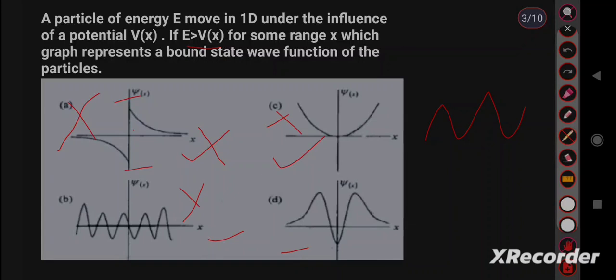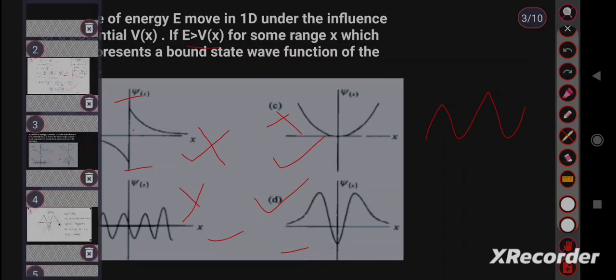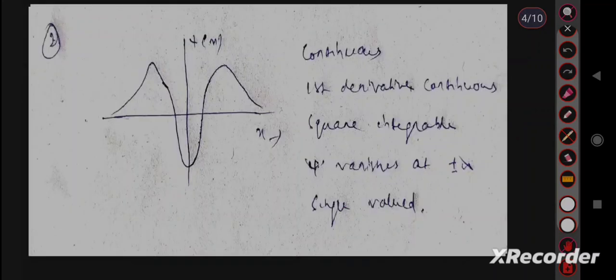Technically this is the best option. Let us analyze this. This function is continuous. Its first derivative is also continuous. This graph is square integrable. Psi vanishes at plus minus infinity. Here you can see minus infinity, here plus infinity, and the wave function is going to vanish here. And this function is single valued, so this is the best answer. Then move to the next question.